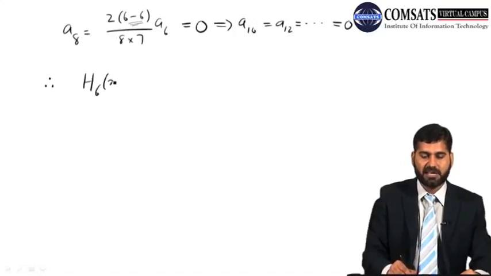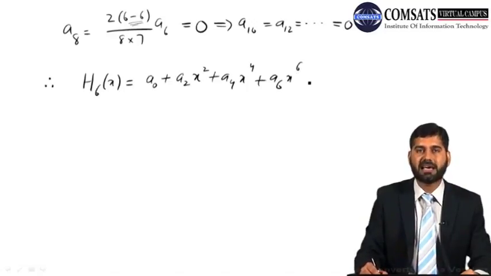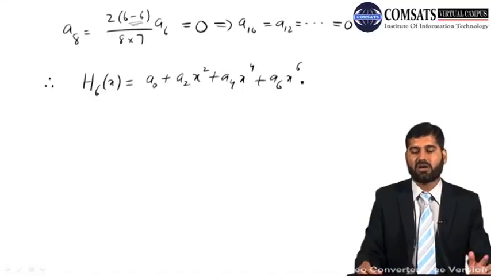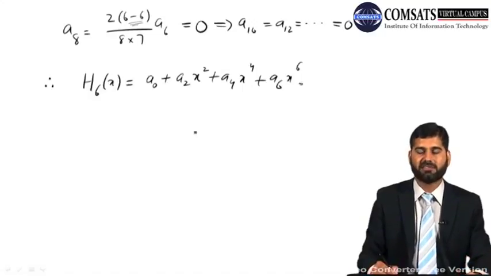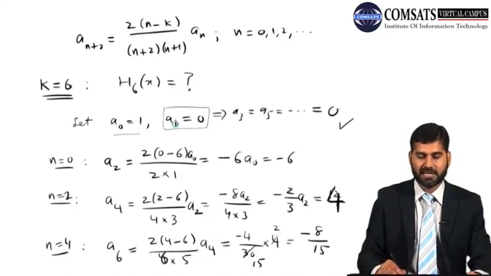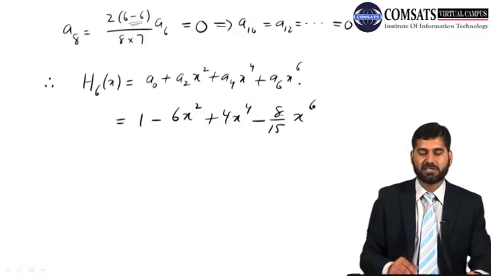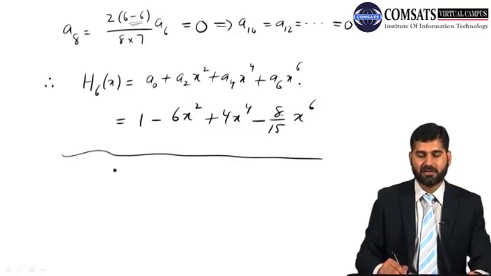Hermite polynomial of order 6 is nothing but a_0 plus a_1 (which is 0), so a_2 x^2, plus a_3 (which is 0), so a_4 x^4, plus a_5 (0), so a_6 x^6, plus a_7 (0), a_8 is 0, a_9 is 0, so all remaining terms are 0. So we terminate our series at a_6. Now what is a_0? It is 1. What is a_2? It's negative 6x^2. What is a_4? It is plus 4x^4. And what is a_6? It is minus 8 by 15 x^6. So this is my Hermite polynomial of order 6.